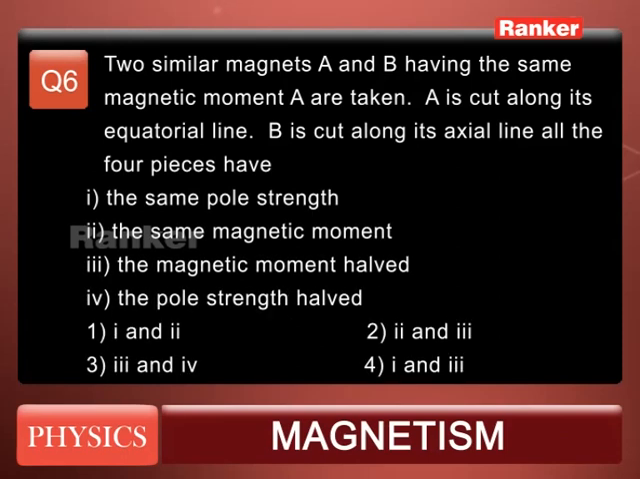Question number 6. Two similar magnets A and B having the same magnetic moment M are taken. A is cut along its equatorial line, B is cut along its axial line. All the four pieces have: first, the same pole strength; second, the same magnetic moment; third, the magnetic moment half; fourth, the pole strength half. So in the first option, either 1 or 2 correct, second option 2 or 3 correct, third option 3rd and 4th correct, and the fourth option 1 and 3rd is correct.